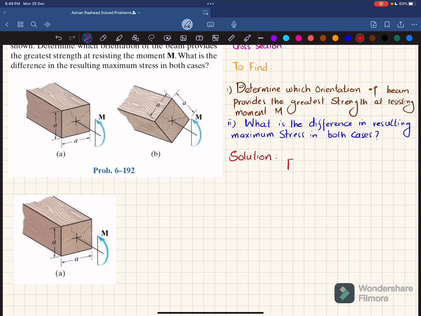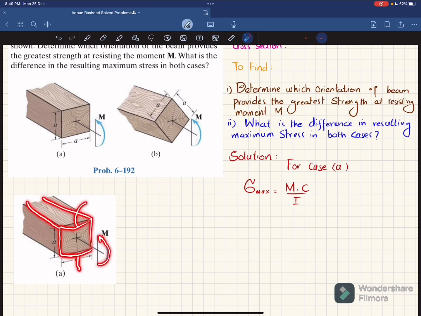For case A, we know that the maximum bending stress is equal to moment times C divided by I. Here moment M is applied, so due to this moment it will bend like this. The lower portion will be in tension and the upper portion in compression. This is the horizontal axis, with A by 2 above and A by 2 below, so it is symmetrical. The maximum stress will be here, and this distance C will be equal to A by 2.